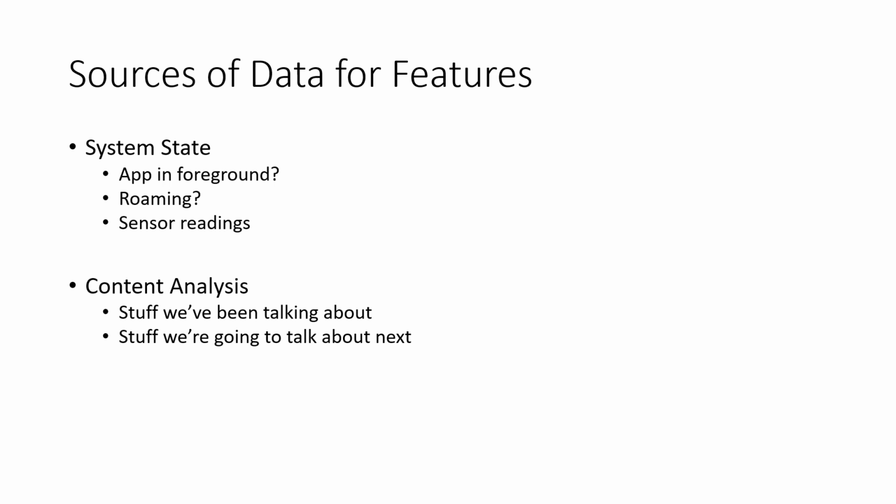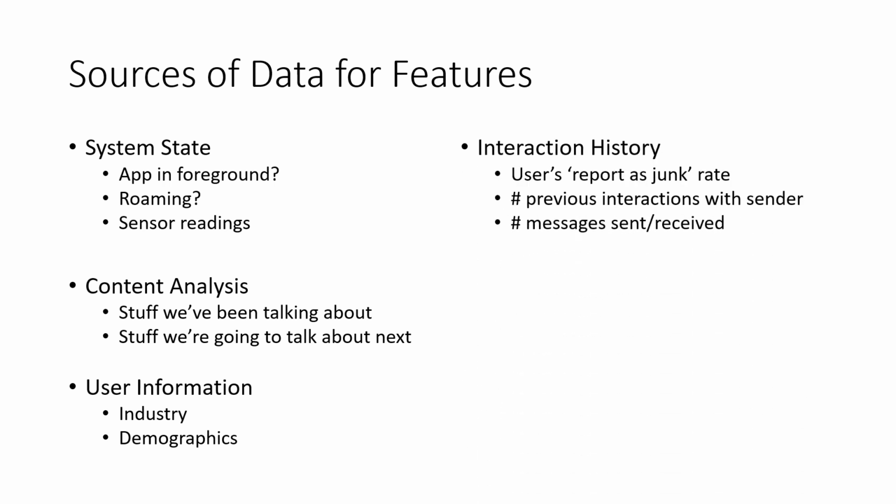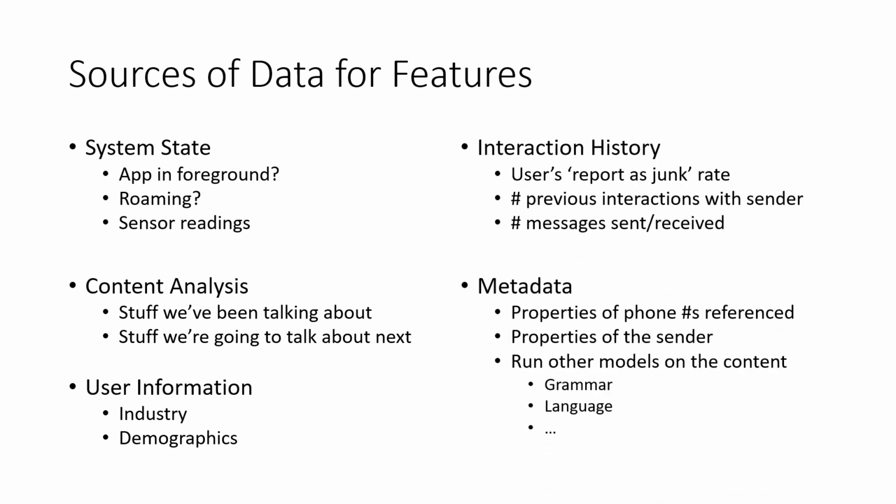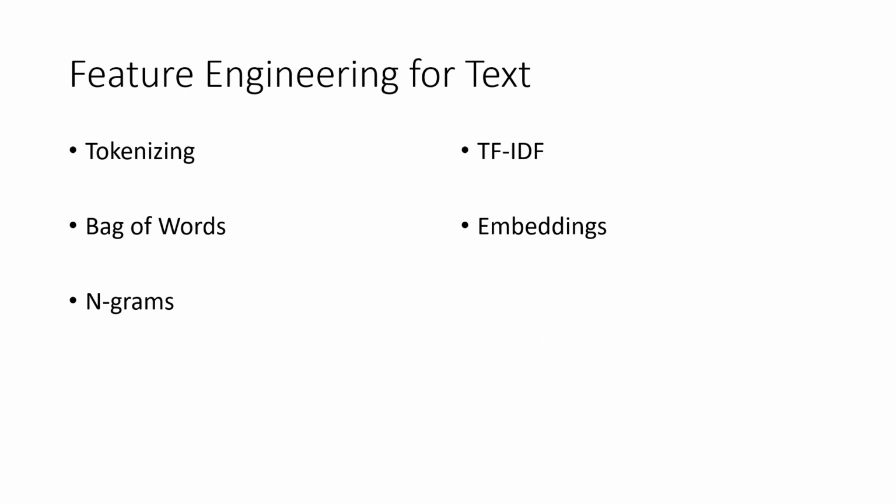Then content analysis, stuff we have been talking about, stuff we are going to talk about next. Then industry, demographics, all details we have to take care of. Metadata, run the models on the content, grammar, language, properties of the sender, timing, phone number, all these features we can consider. And feature engineering for text, these are the basic rules we have to follow.